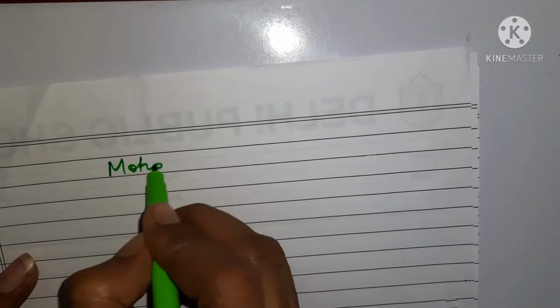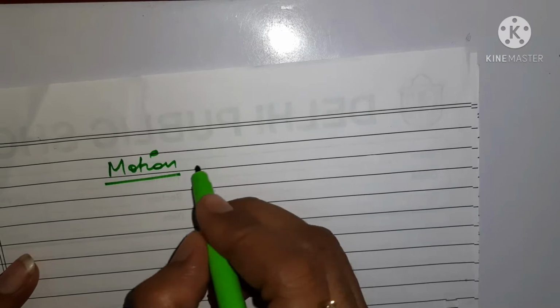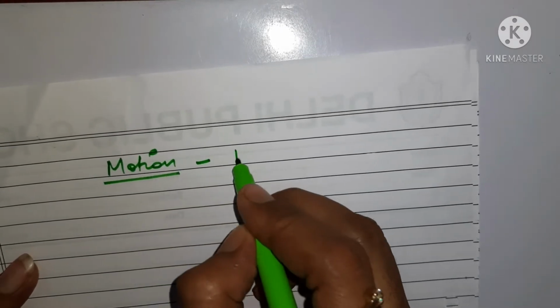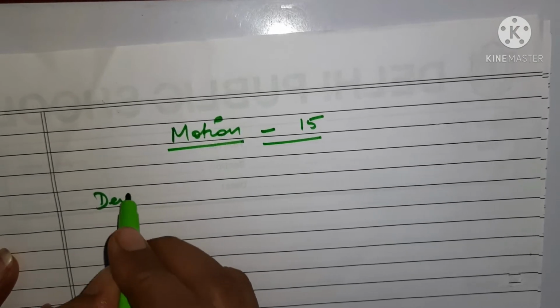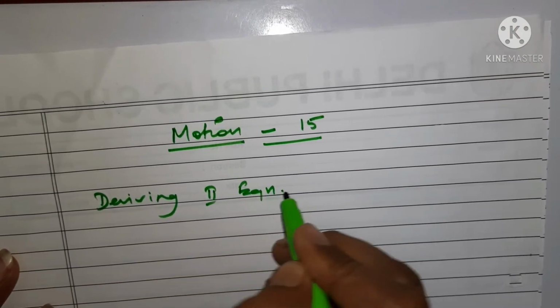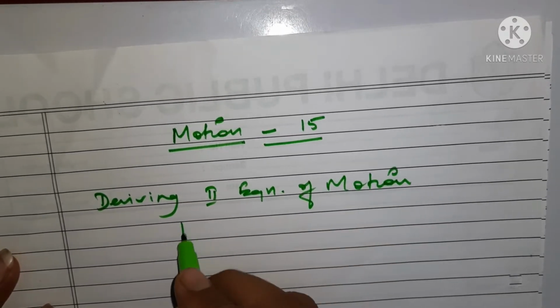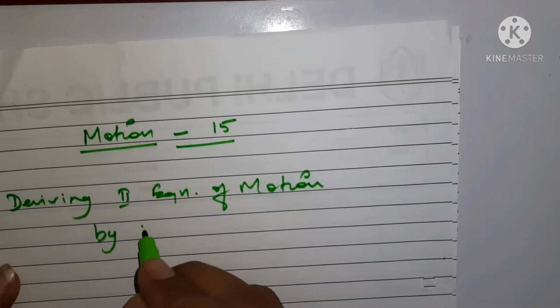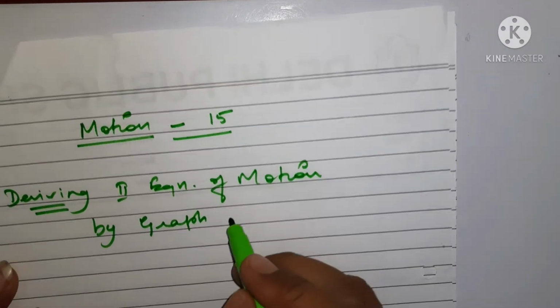We are going through a series of sessions for the chapter Motion, and this session is the 15th one. We are deriving the second equation of motion by the graphical method. We are trying to find how to derive this equation using a graph.